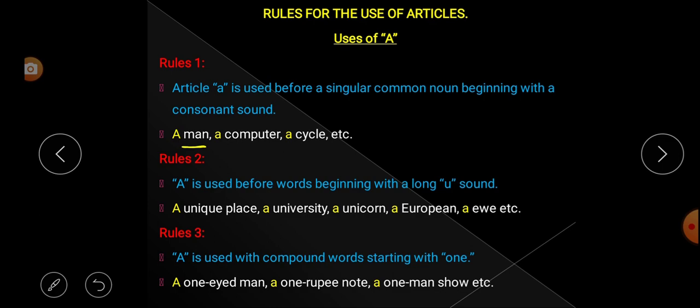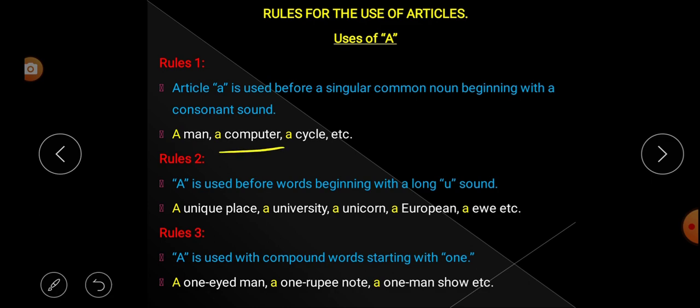We know that in the English alphabet there are altogether 26 letters. Among the 26, 5 are vowels and the rest of the 21 are called consonants. What are the 5 vowels? A, E, I, O, U. These 5 are vowels. The rest of the 21 letters are called consonants. So this man is beginning with a consonant sound. That's why we have used article a.